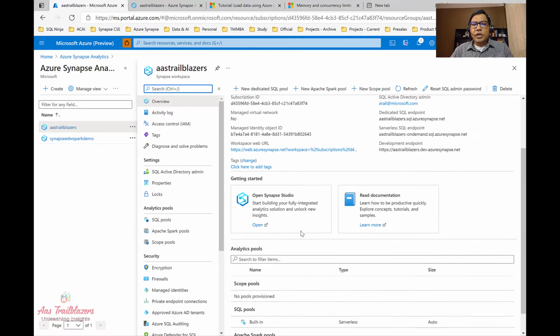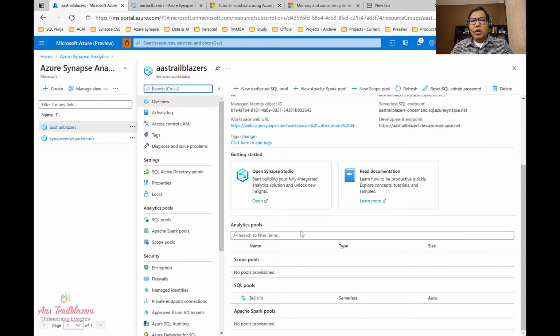The very first one is, if we go down on this overview page, you'll see that there is one built-in SQL pool created, which is of type serverless, and size is set to auto. It means there is a serverless SQL pool already created for us to simply go ahead and start executing the query. So if we have a need of running on demand ad hoc data exploration and data transformation need, you can simply go ahead and use this SQL pool and pay for the amount of data that you are processing.